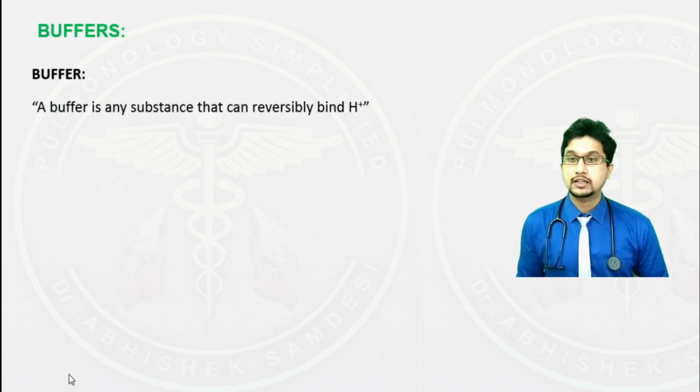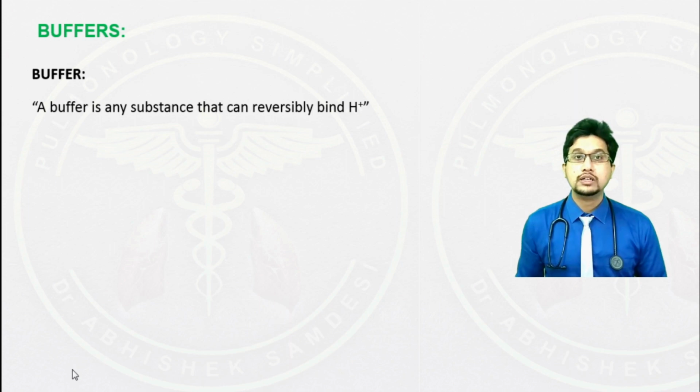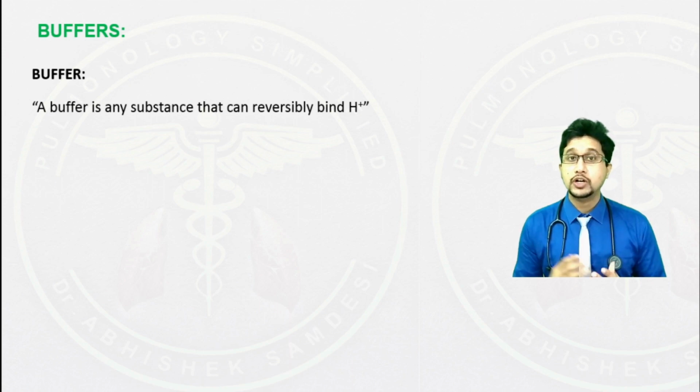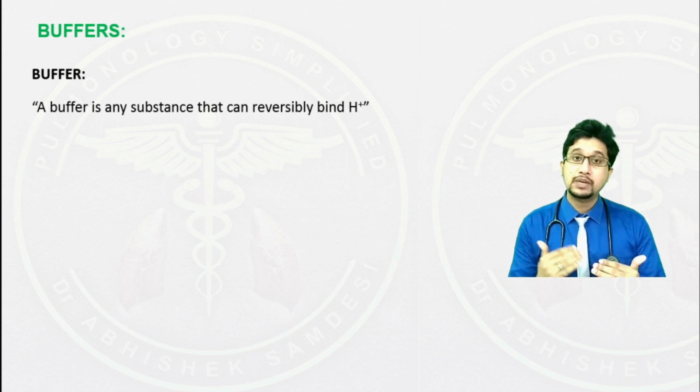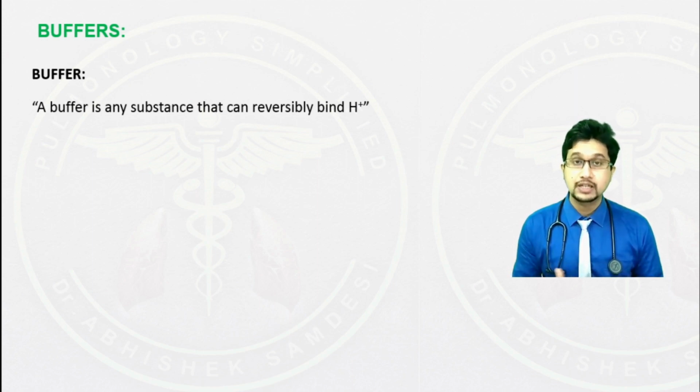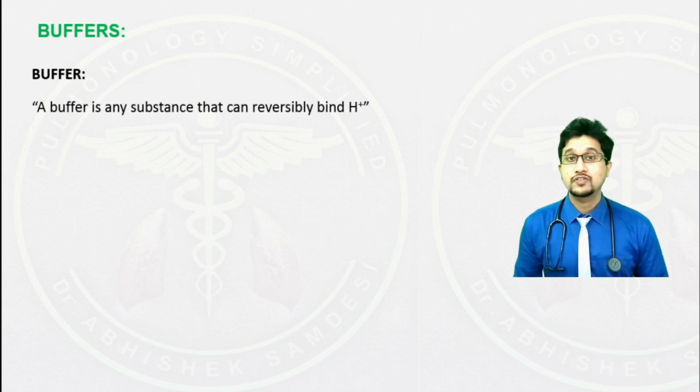Let's discuss regarding the buffers. What is a buffer? A buffer is any substance that can reversibly bind to hydrogen ion. In simple words, a buffer is a solution that tries to keep the pH within the normal range. There are two types of buffer which we shall discuss now.